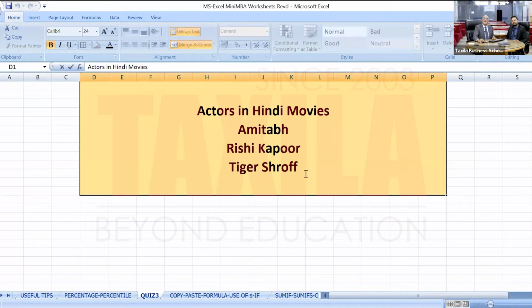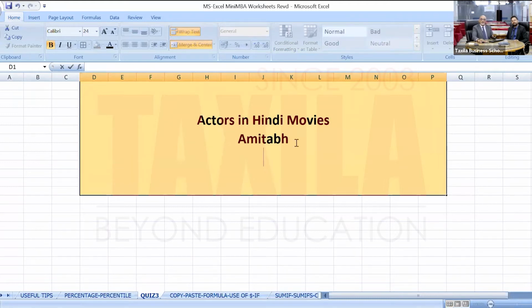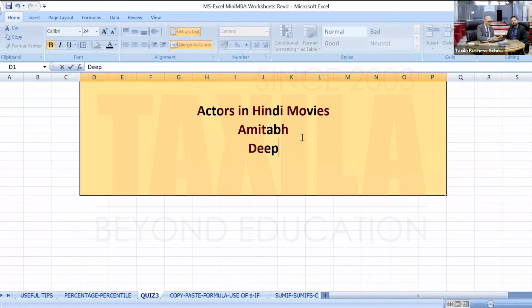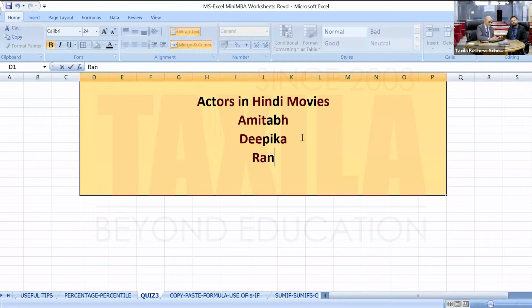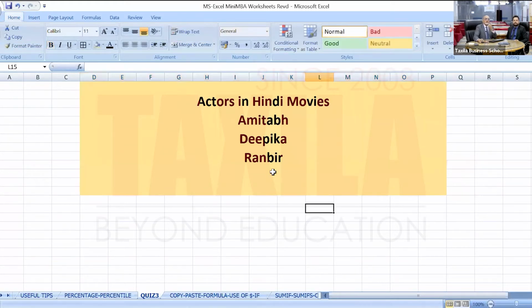All right. So you see that you can write in the next line: Alt, enter Deepika, Alt, enter Ranbir, and so on. So this is how you can write in the same cell in the next line. Now all of this looks very jumbled up. I want to have them left justified. The names should start from left. Very easy. We have already learned that. I will highlight this cell.